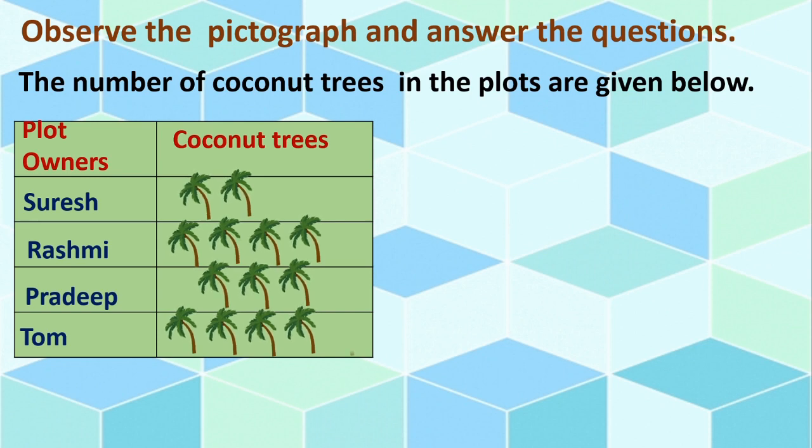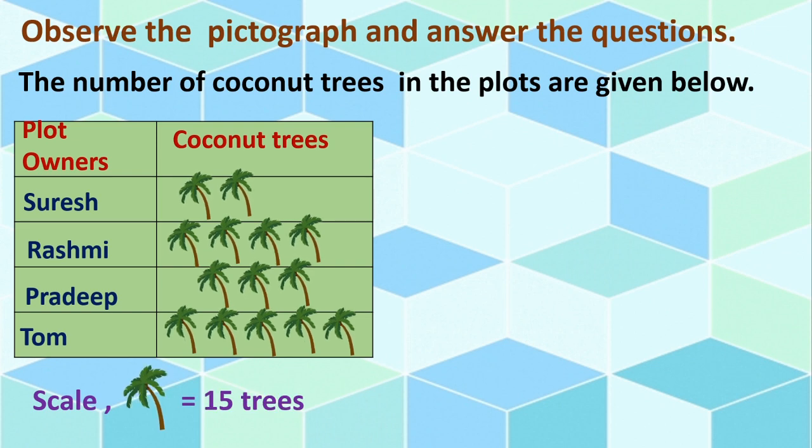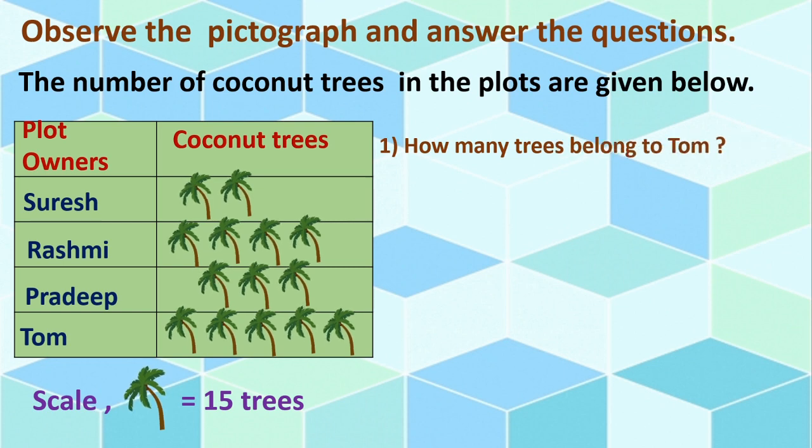Now we will go through the scale first. Scale is equal to 1 coconut tree means we have to assume 15 trees. Okay, 1 coconut tree is equal to 15 trees. Remember this. Now we will move to our questions. See this. Please try to answer. How many trees belong to Tom? First you have to find out where the Tom is.